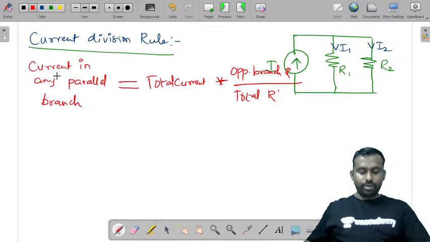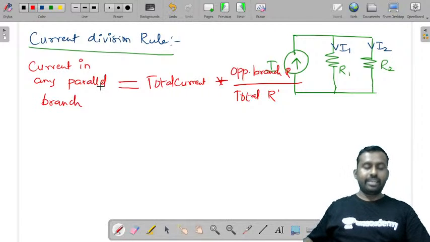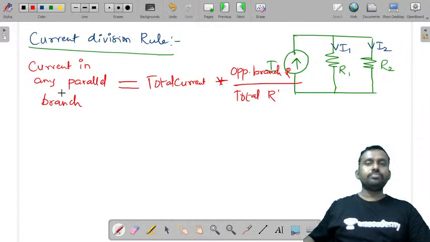Sir, please explain importance of polarity notations and how to take them. Definitely, I'll also tell them.